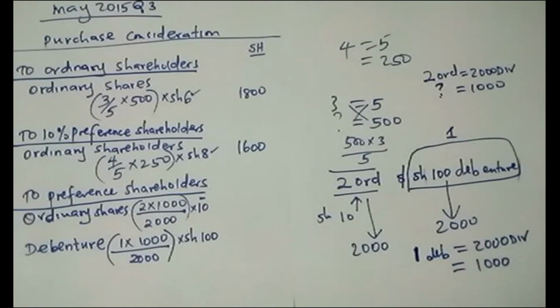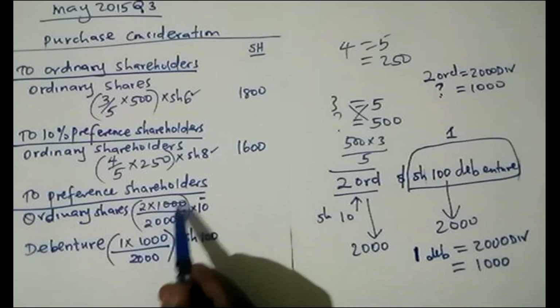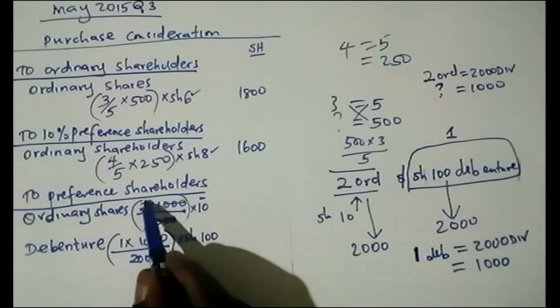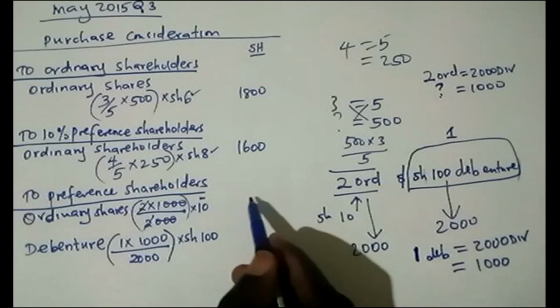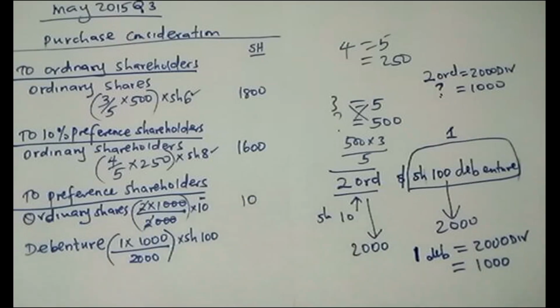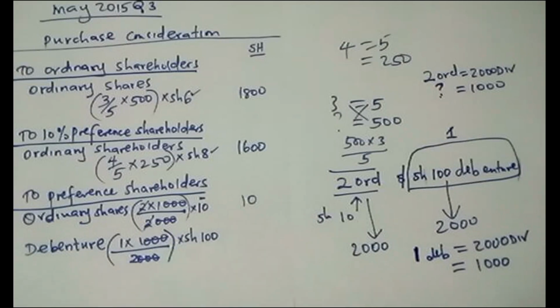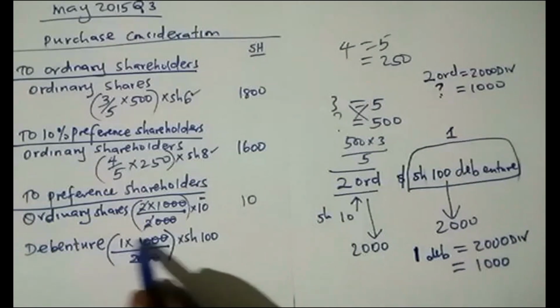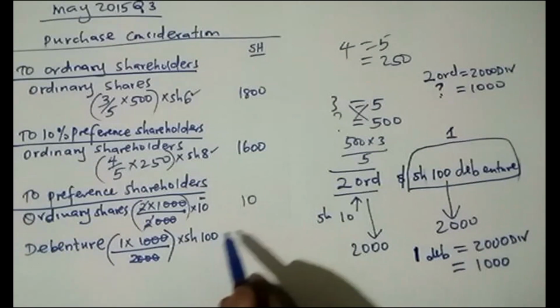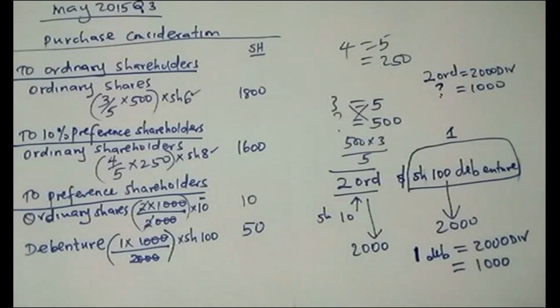So this one, even I can do it practically here. This one goes with this. This goes with this, which means that I will remain with 10. So this is the way they were doing a long time ago when there were no calculators. So this one goes with that. Even this one, this is a half. Half of 100 is 50. So we are done with that additional information.